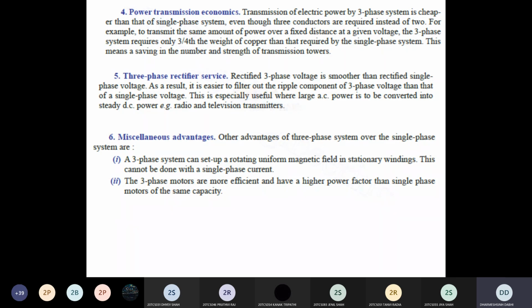So maybe in the exam they can ask you to write down the advantages of the three-phase system over the single-phase system. You can write all these six points and clearly explain each advantage in detail. Clear? I think all of you understand this. Is there any query on this advantage of the three-phase system over the single-phase system? Yes? Sir, can you explain again how it is self-starting?